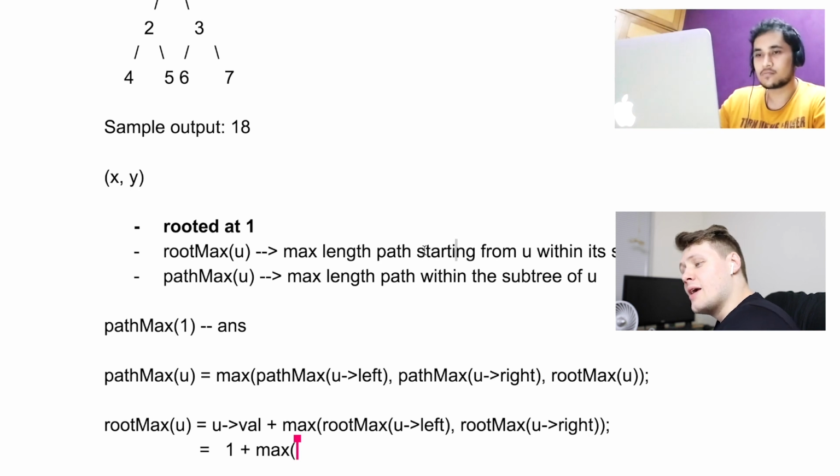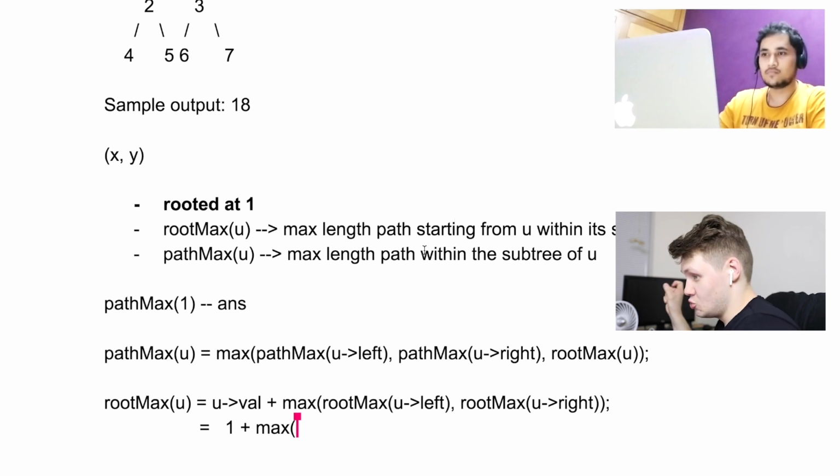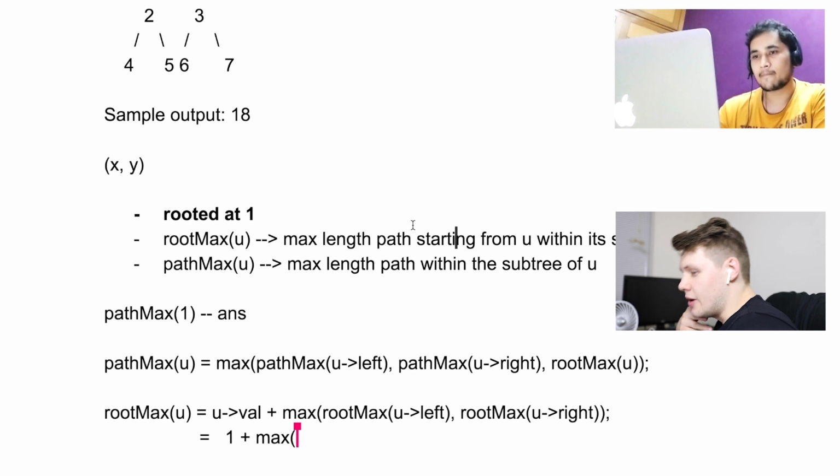Oh, I see. So when you say it starts at that node, it is an extremity. Yeah, it's the starting point of that path. So in 4 to 5, 2 is coming in between, it's not the starting or ending point. Okay.